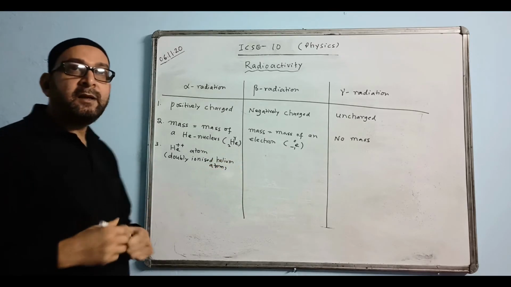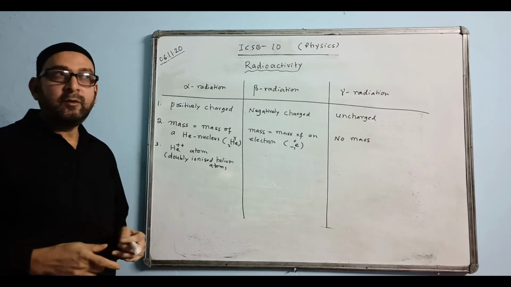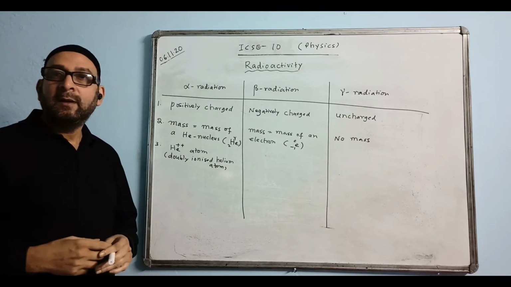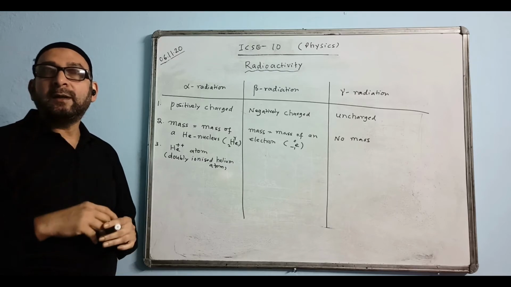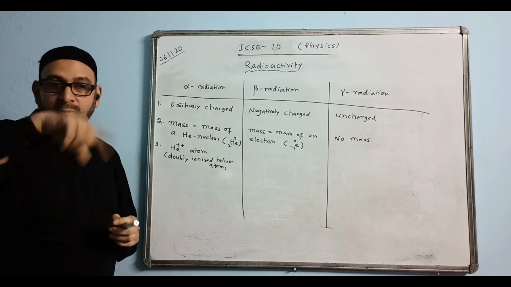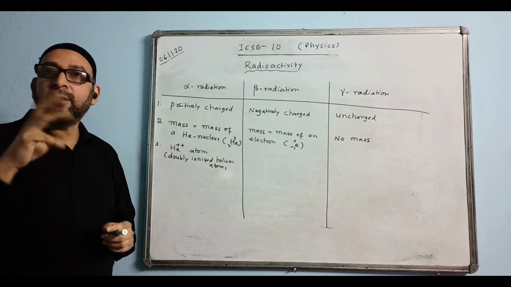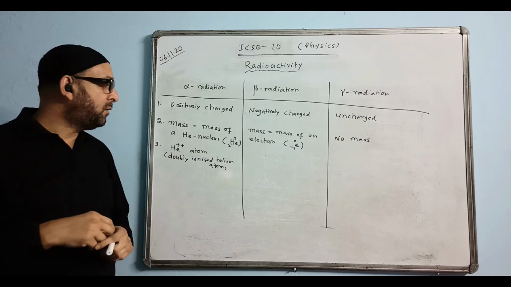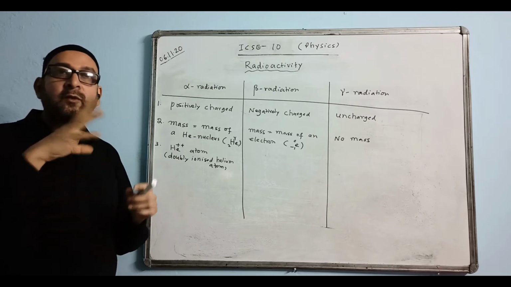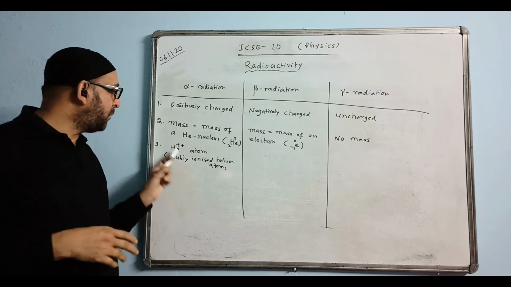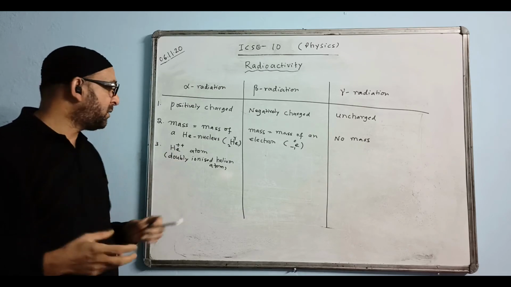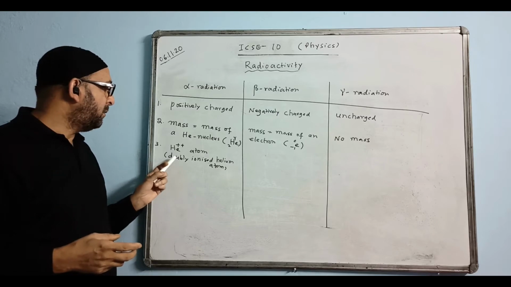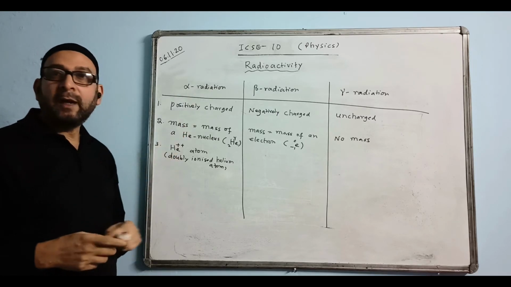Positive sign represents loss of electron. You are having a helium nucleus. Helium atom normally contains 2 electrons, and the nucleus will contain 2 protons and 2 neutrons. Electrons are lost by it, so it contains 2 positive charge. So such a nucleus is called alpha particle or alpha radiations.